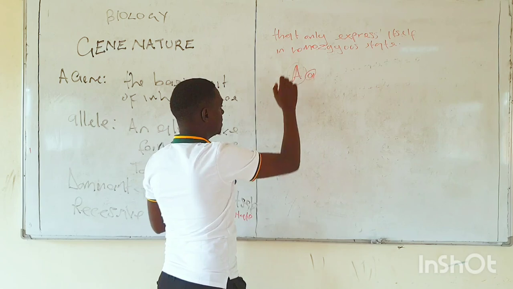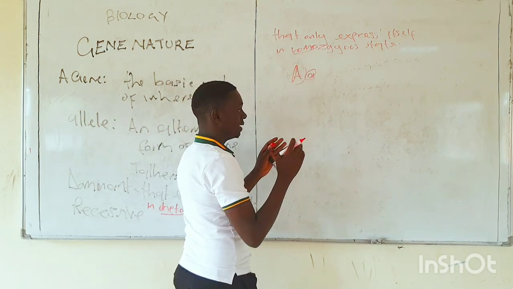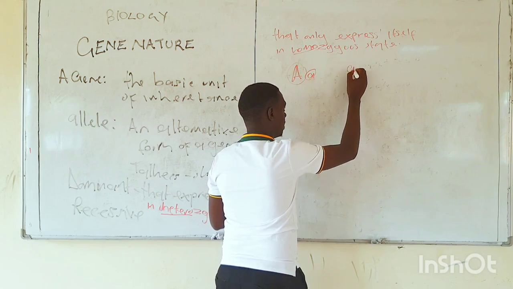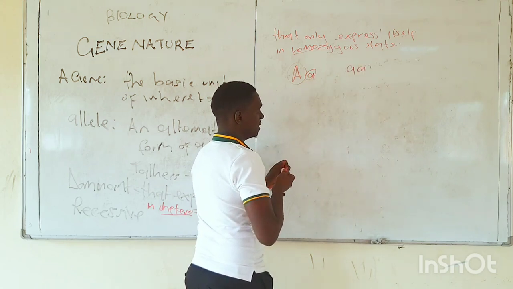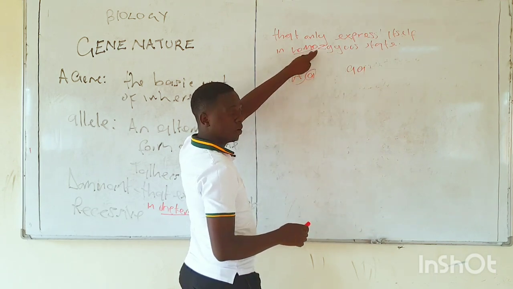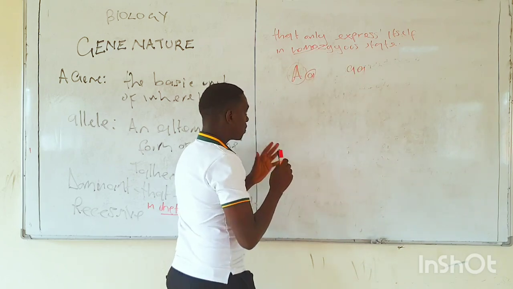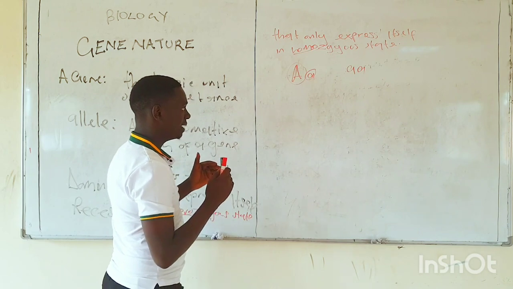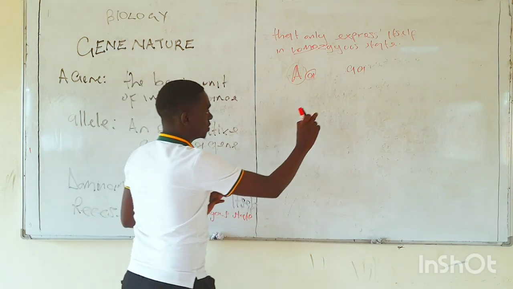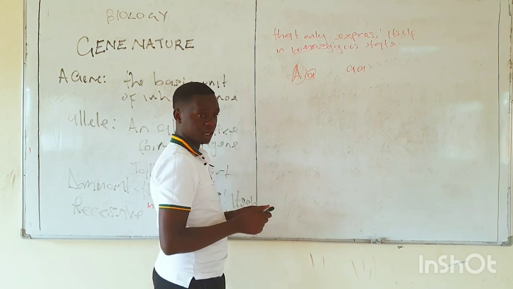Now, homozygous simply means the same. This is where we have the same genes in the loci. For example, if I have a small a and a small a, these are both A's, but they are the same. Therefore, they are homozygous. They are the same genes in the loci. For a recessive gene to appear in the phenotype, its genome must contain similar genes in the loci.